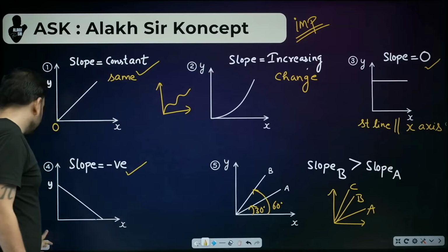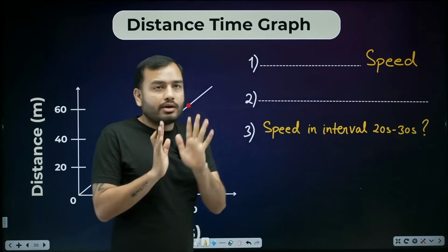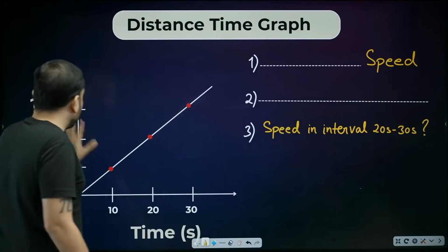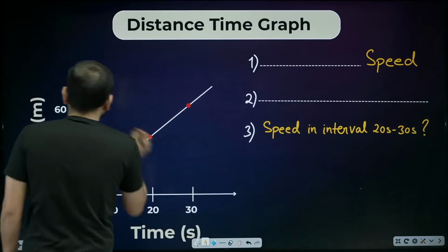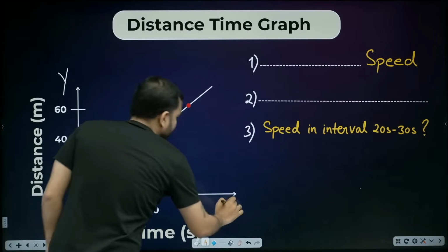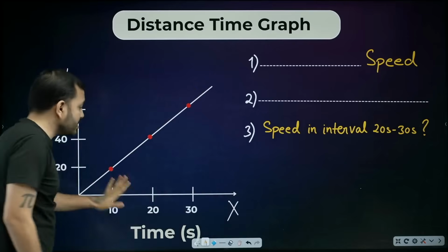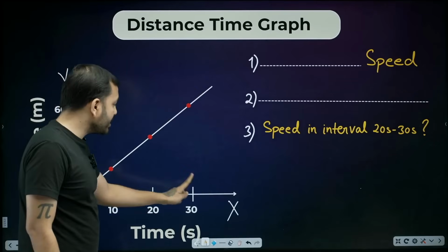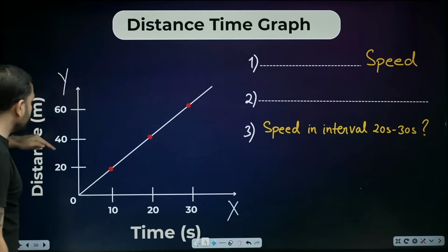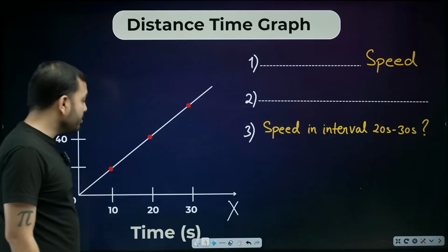Now look, let's study the distance time graph. So beta, I have a distance time graph. On the y-axis, what do I have? Distance. And on the x-axis, what do I have? Time. This is the distance time graph of a body. 0 second, 10 second, 20 second, 30 second. 0 meter, 20 meter, 40 meter, 60 meter.